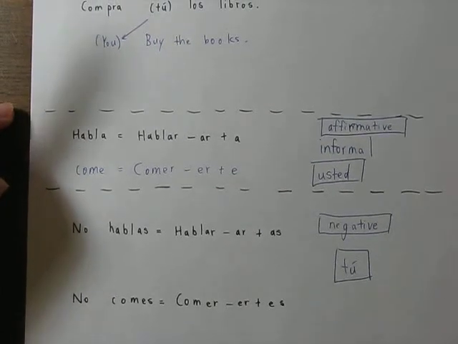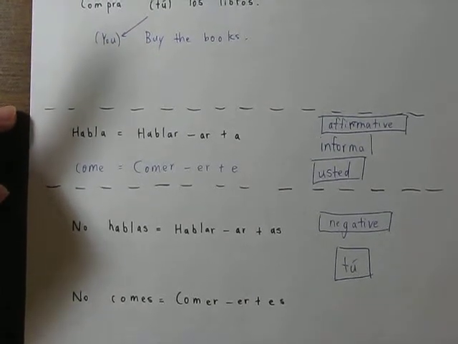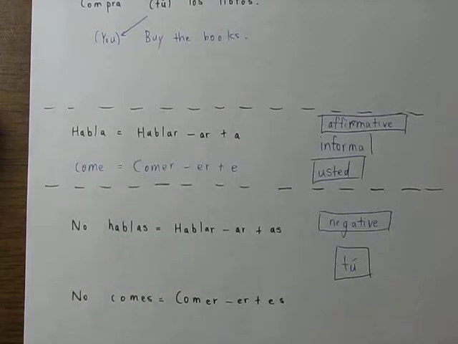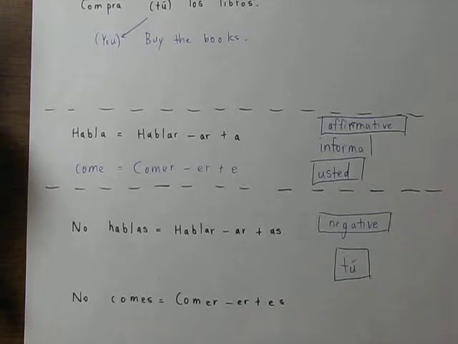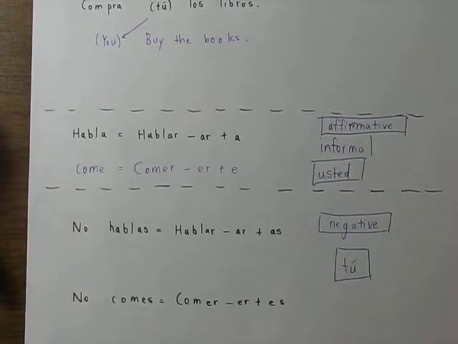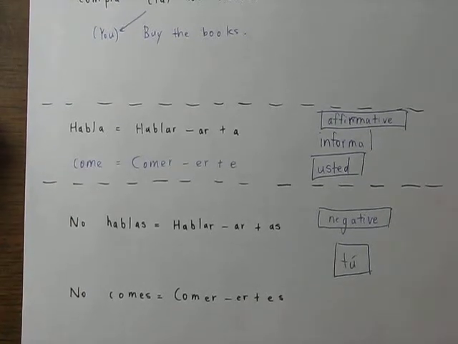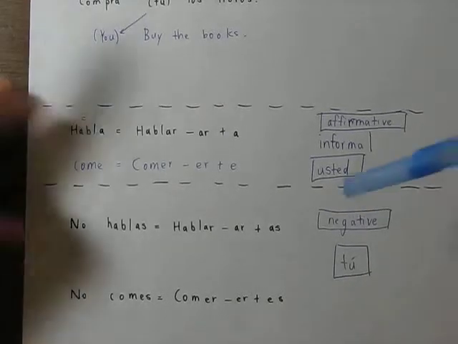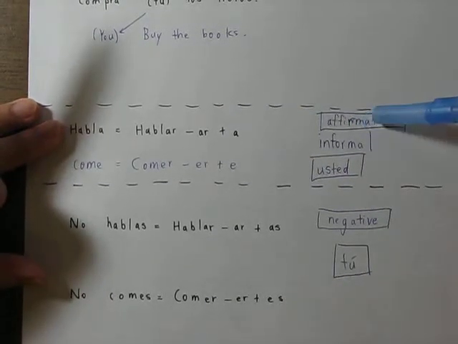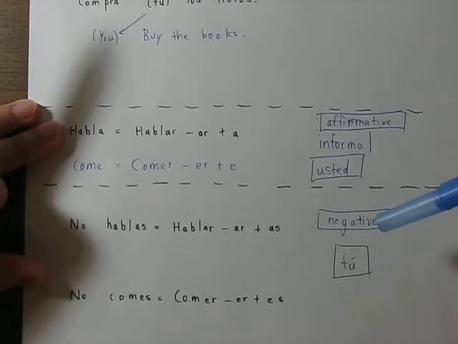And so basically, to summarize this entire lesson, remember for informal tú commands, the affirmative informal tú commands use the present tense usted form, while the negative commands use the present tense tú form. Okay, so remember: affirmative, usted. Negative, tú.